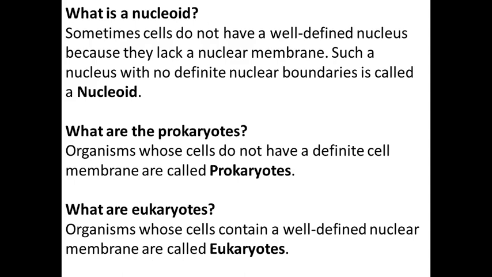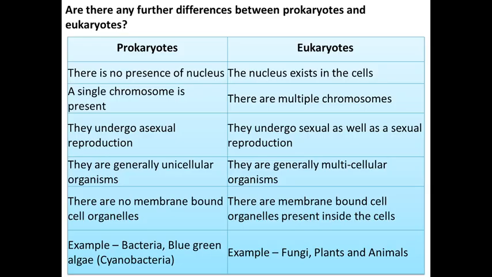Prokaryotes are the organisms which don't have a definite nuclear membrane, they don't have the outer boundaries. And the organisms which have a well defined nuclear membrane are called eukaryotes. So tell me, is the human being a prokaryote or eukaryote? Very good, we are eukaryotic organisms.